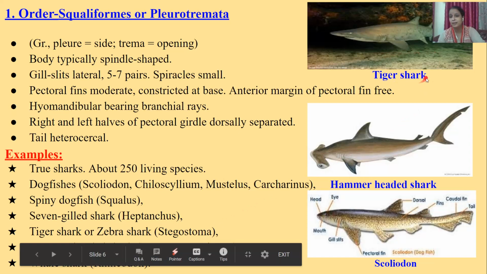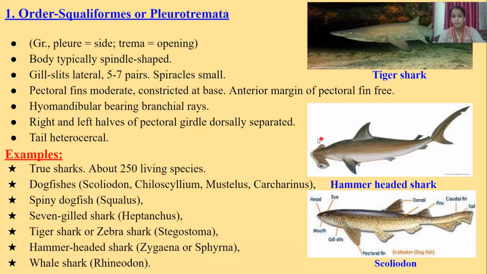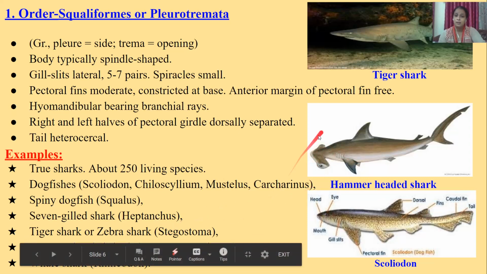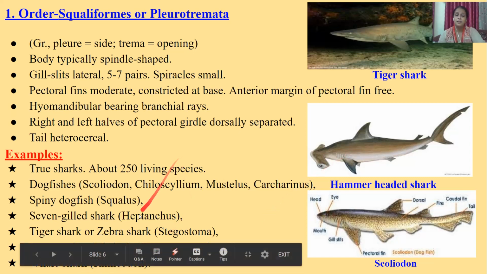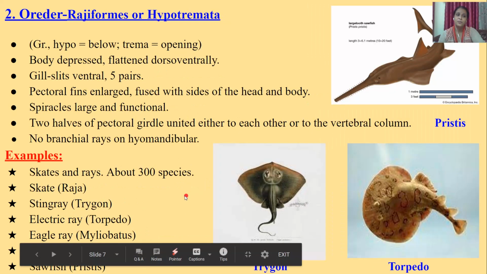This one is the tiger shark, and next is the hammer-headed shark. This head is hammer-shaped. Another name is Zygaena or Sphyrna. Next is the whale shark.